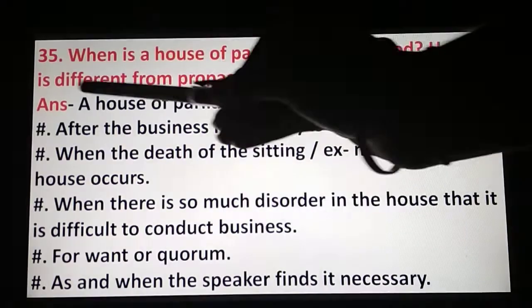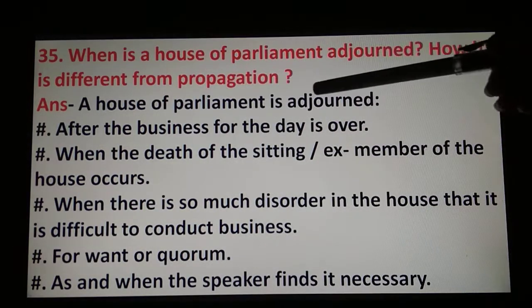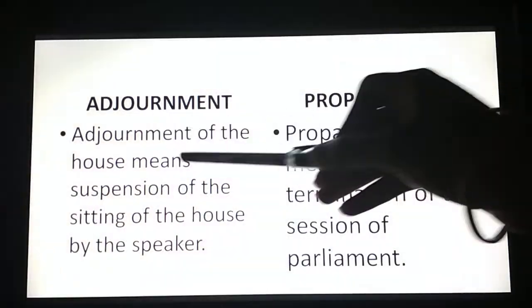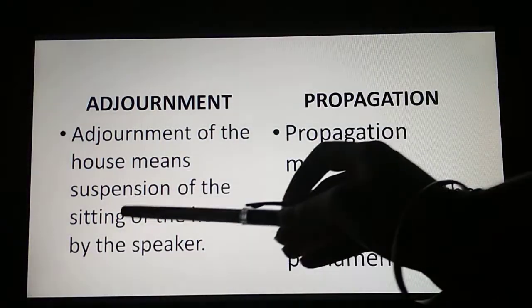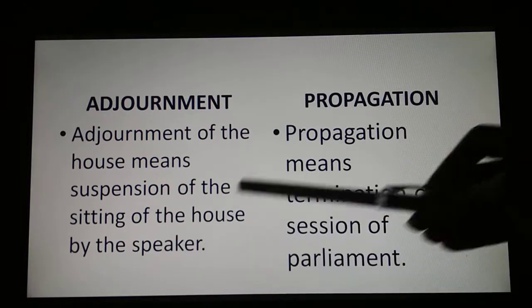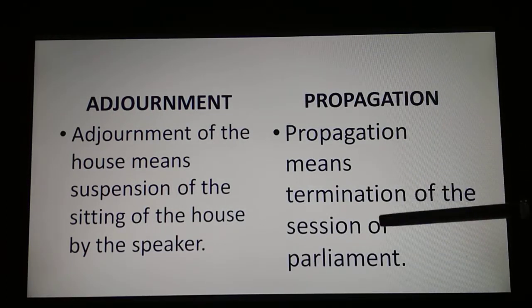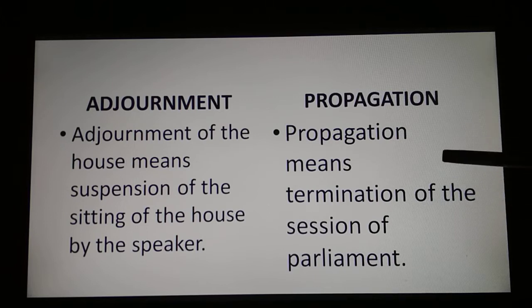Fifth is as and when the Speaker finds it necessary. Now, how is it different from prorogation? Here is adjournment, and here is prorogation. First, adjournment of the House means suspension of the sitting of the House by the Speaker. Prorogation means termination of the session of Parliament. Here I have mentioned only one point, okay, because it is not very important.